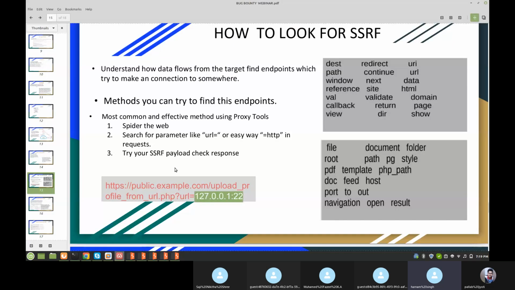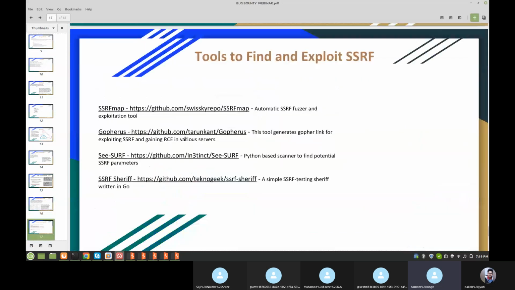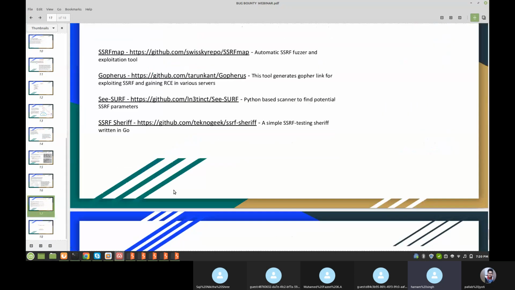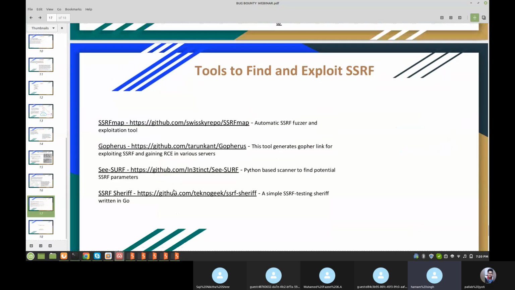There are some tools to find and exploit the vulnerabilities, and these are the tools you can use. SSRFmap, and this tool generates Gopher links. Then a Python-based scanner tool to find potential SSRF parameters. A simple SSRF testing tool written in Go. So these are the tools. With these tools you can exploit SSRF.